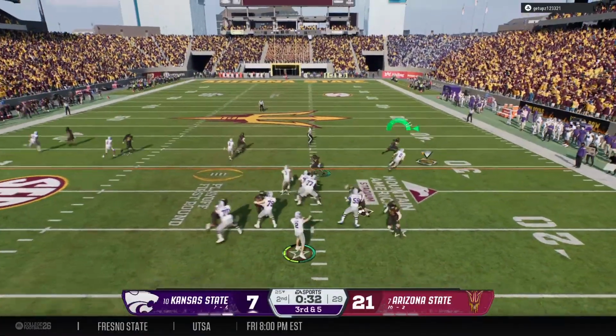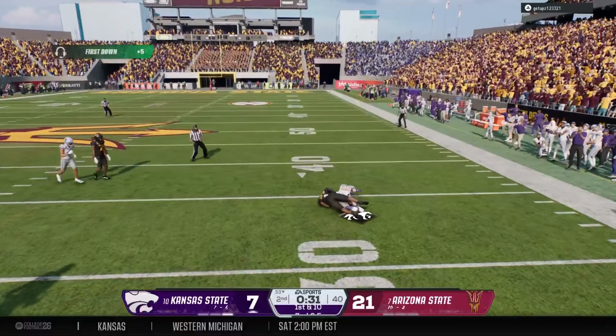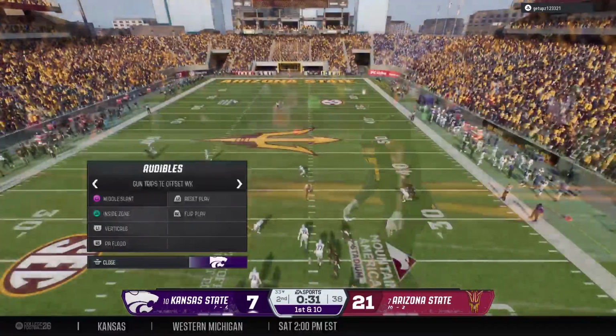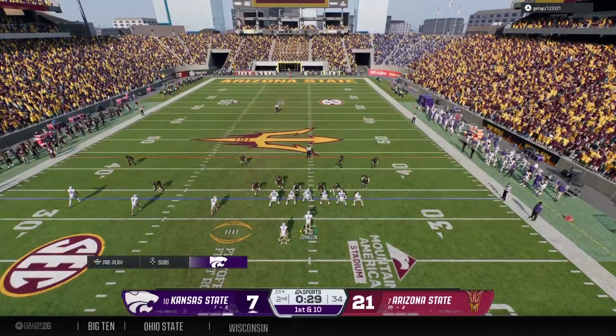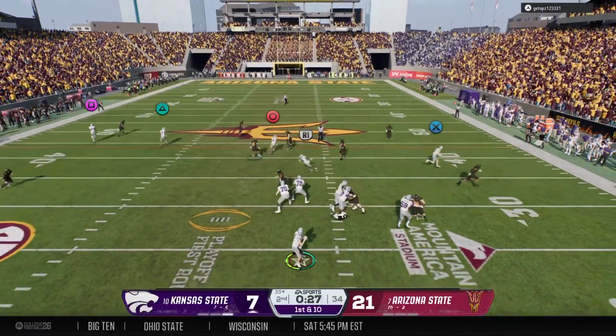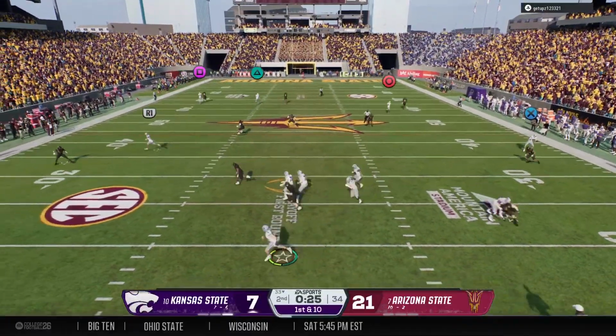Out of the gun now on 3rd down. It's an out route. The catch made. Brought down at the 33. That's good enough to move the sticks. So it's a 1st down here. The clock is stopped temporarily, but they'll get to the line quickly.